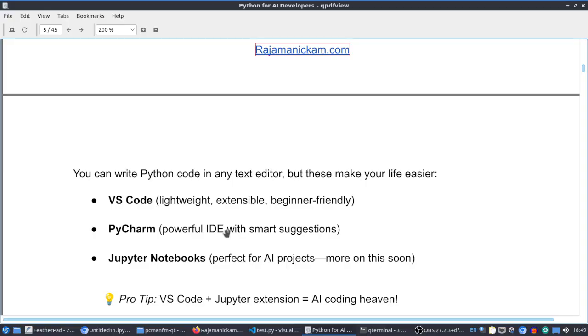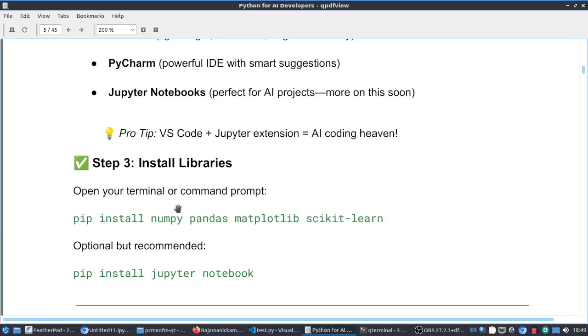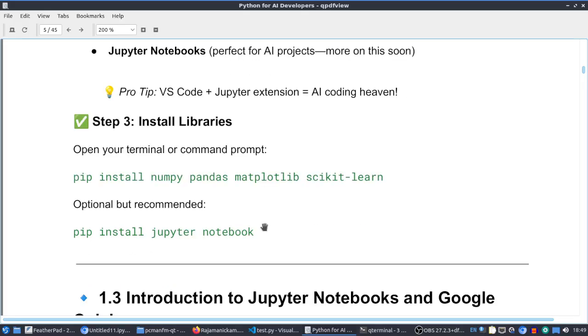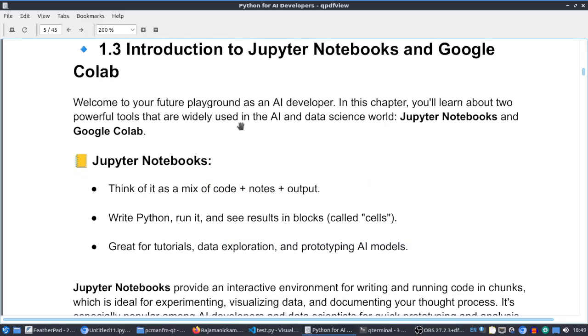It's very useful. For installing libraries, we can use the pip command, pip install library name. For installing Jupyter Notebook, we can do it like this: pip install jupyter notebook. As I said, Jupyter Notebook is a very important concept. It's an IDE, and it will be very useful for learning Python, especially for beginners.